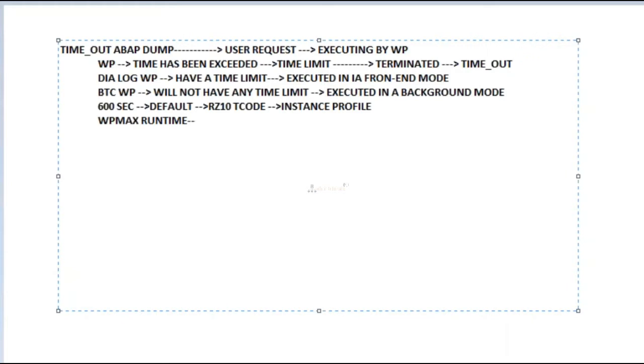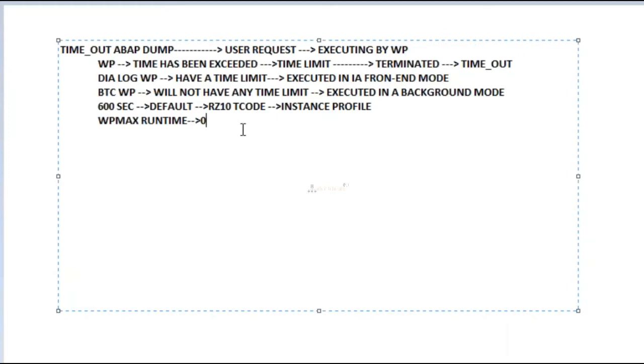Okay. If you give 0 instead of 600, what is the meaning of the 0 value? Yeah, then there is no time limit. It is unlimited time. We are providing the dialog work processes unlimited time, right? Yeah, in real time it will not be 0 normally.